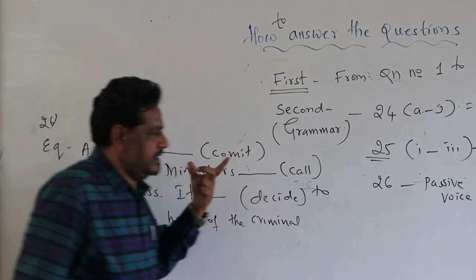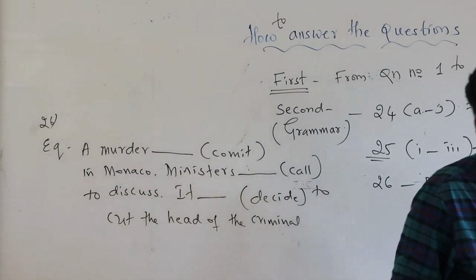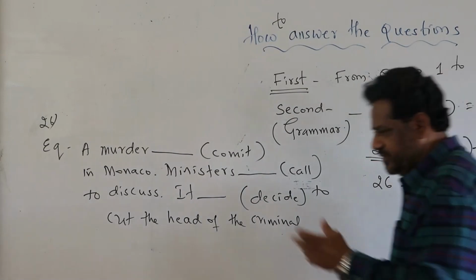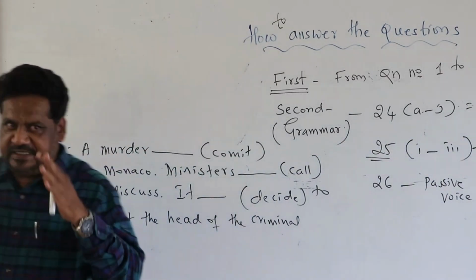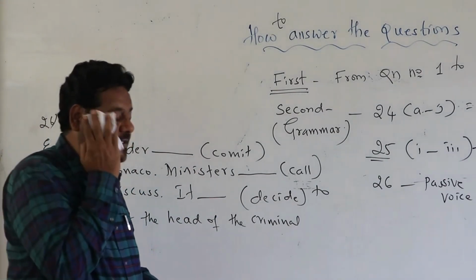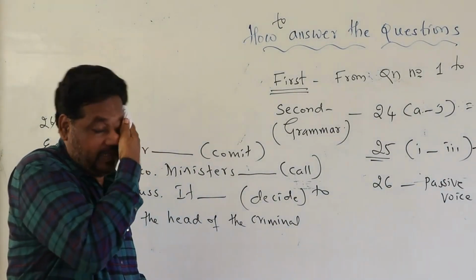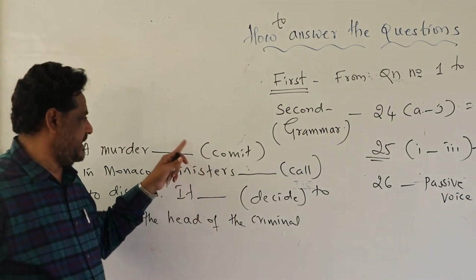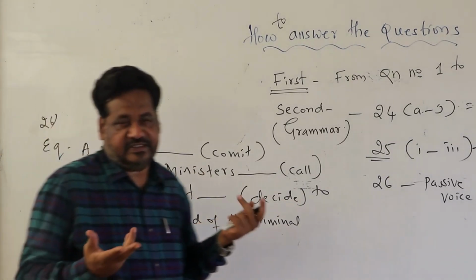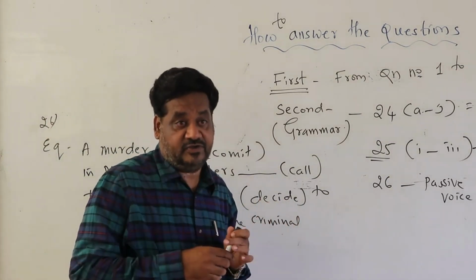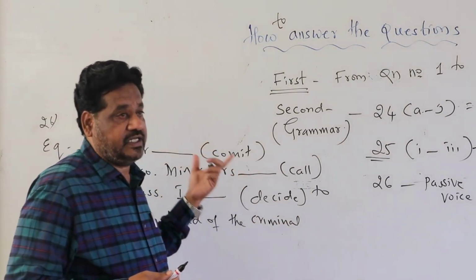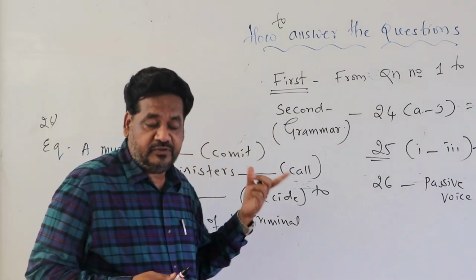So then, how do we make the right answers? Here, the majority of the students are still in the mood of first year answering. So they directly change the verbs into past tense. For example, they write commit, committed, call, called, decide, decided. Yes, that's the answer, sir. But actually that's the wrong answer. That's not the passive form of the verb.